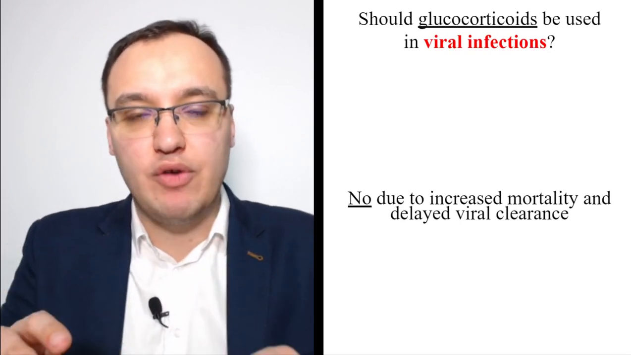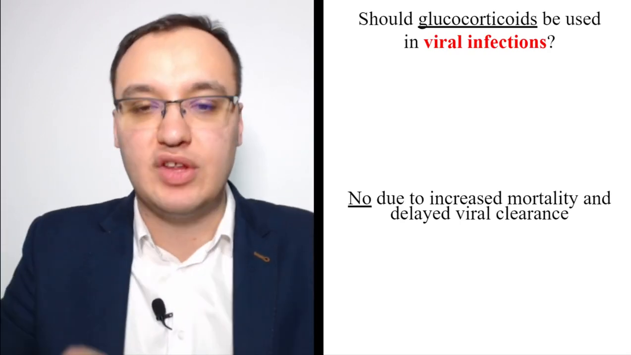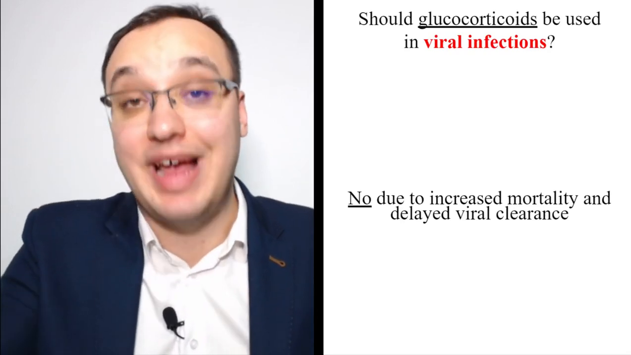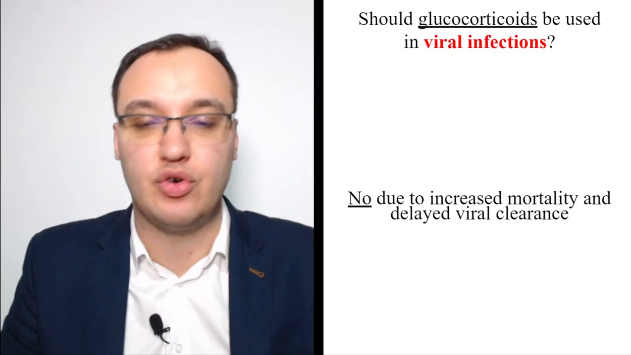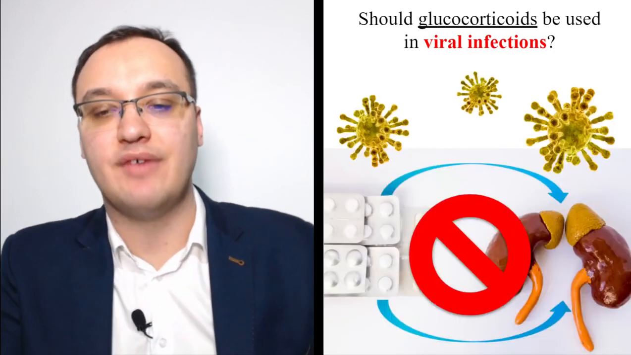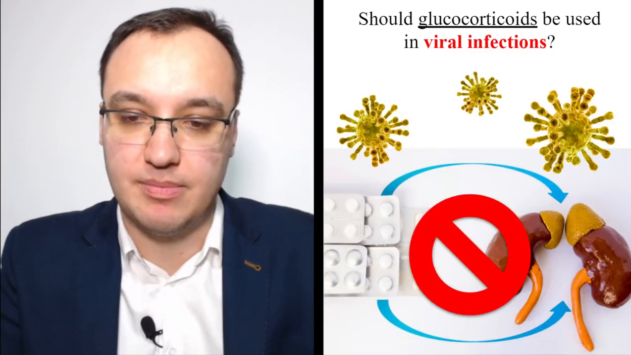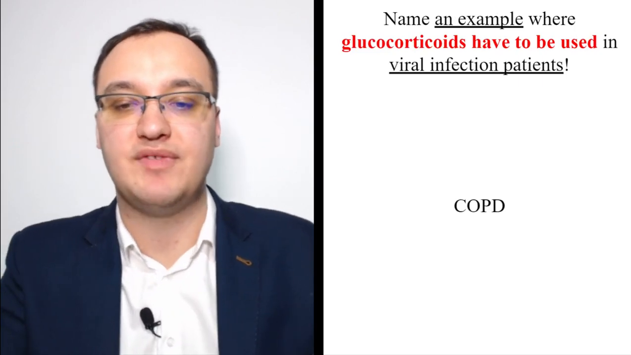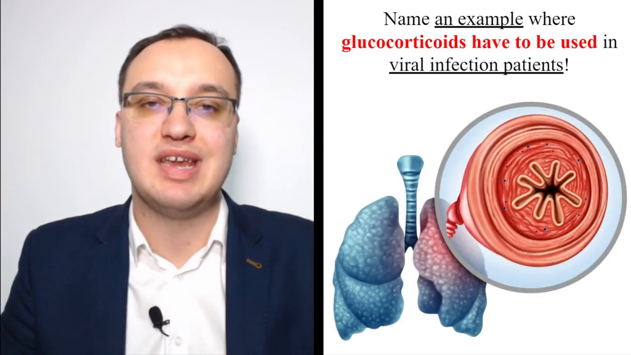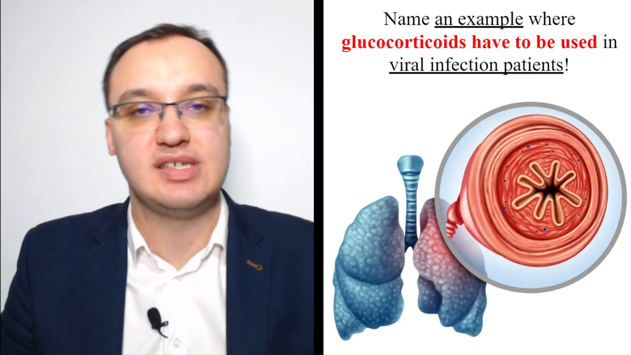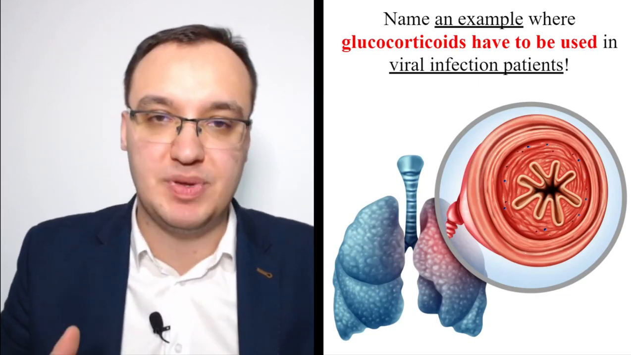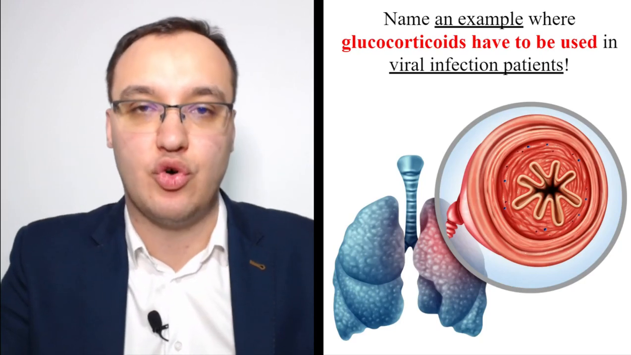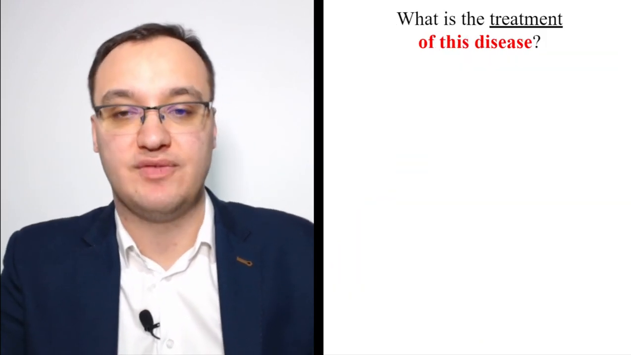So in viral infection, corticosteroids usually cause increased mortality and delayed viral clearance. So don't give corticosteroids, unless you have COPD. Please remember that. COPD is a narrowing of the airways, usually seen in smokers. So if you're a smoker and you have COPD, then you should get your glucocorticoids. Otherwise, it's not good against viral infections.